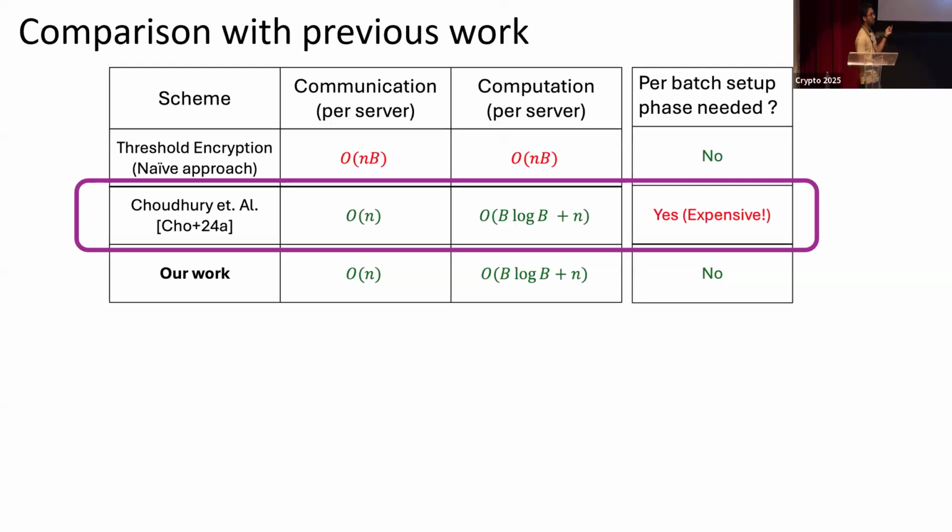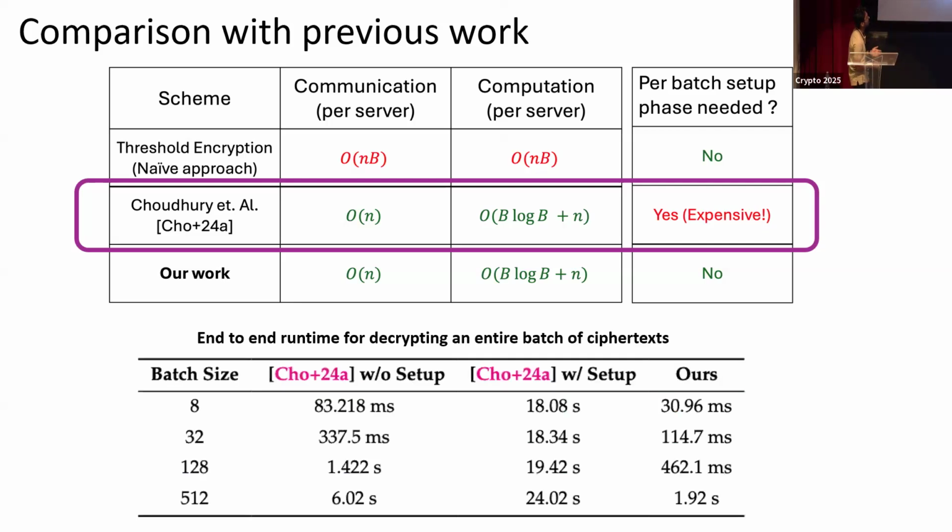We also compare. I pointed out during the start of the talk that there's this prior work where there's this expensive per-batch setup phase. So we compare with this work, and we tabulate the end-to-end runtime for decrypting an entire batch of ciphertexts. As you can see, our scheme is much more efficient than this previous work, even without accounting for their expensive setup phase. With their expensive setup phase, it's orders of magnitude better.